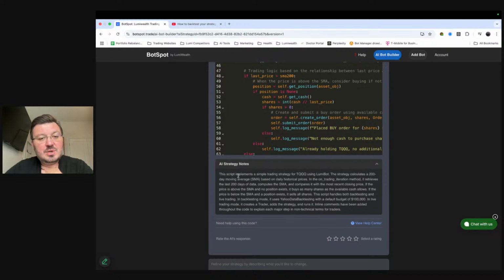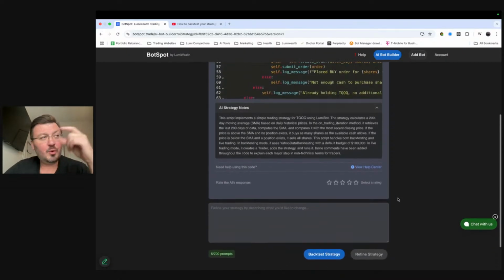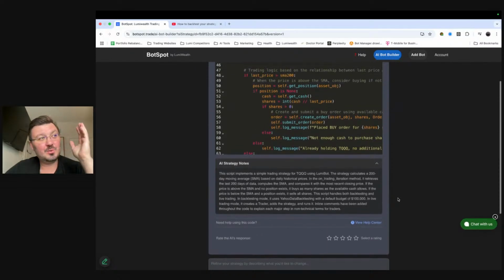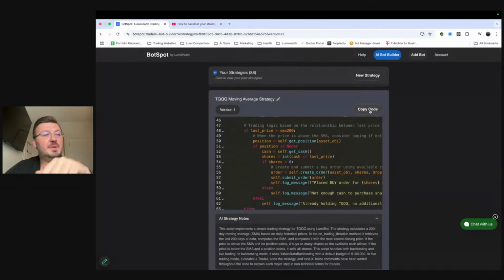So it says, this script implements a simple trading strategy for TQQQ using LumiBot. The strategy calculates a 200-day moving average based on daily historical prices. In the on-trading iteration method, you can keep reading that. It will tell you exactly how this thing works in plain English so you can understand exactly what it is doing, okay? Now, if you were doing this a week ago, you would have had to copy this code and put it into some sort of code editor like Replit or VS Code or something like that. Now we've made this a heck of a lot easier for you guys.